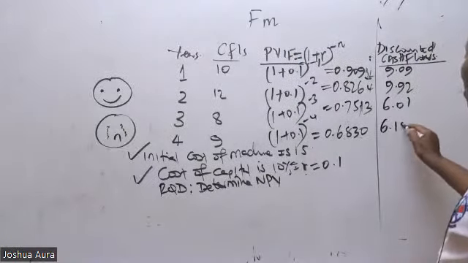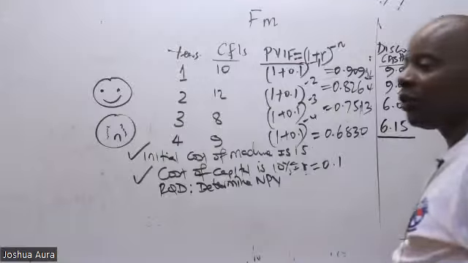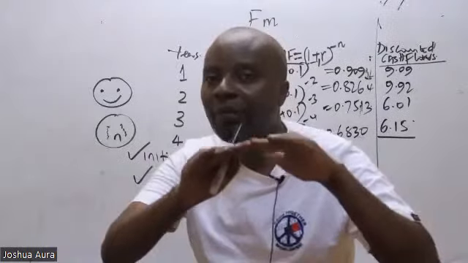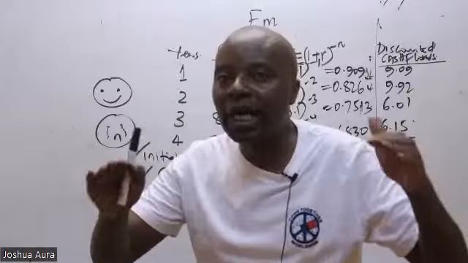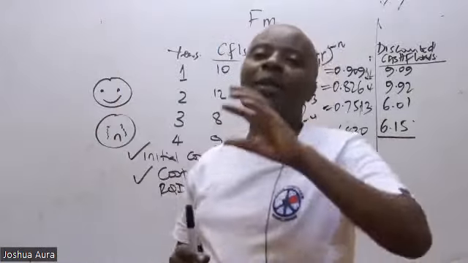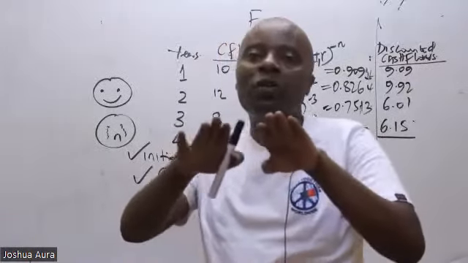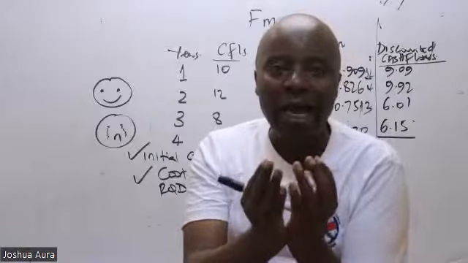They're quite close. Ladies and gentlemen, what do you know about these discounted cash flows? The discounted cash flows now, all of them belong to the same timeline. All of them are today's cash flows. They have been present values. They've been discounted. They've been removed from the future to today. So if they are on the same timeline, then they are children of the same mother. Now we can add them up.